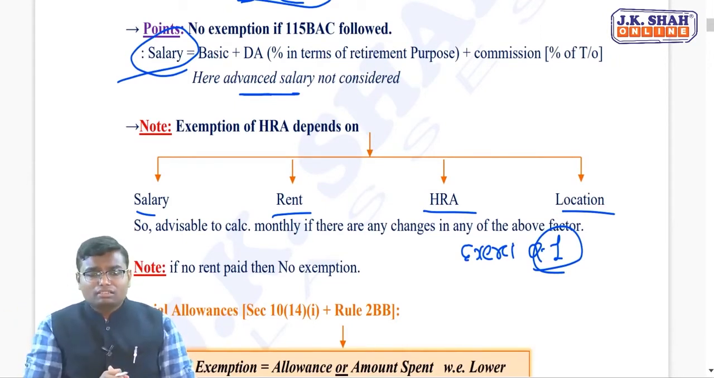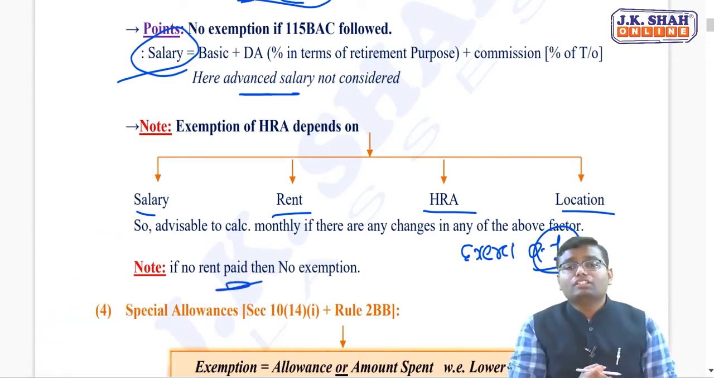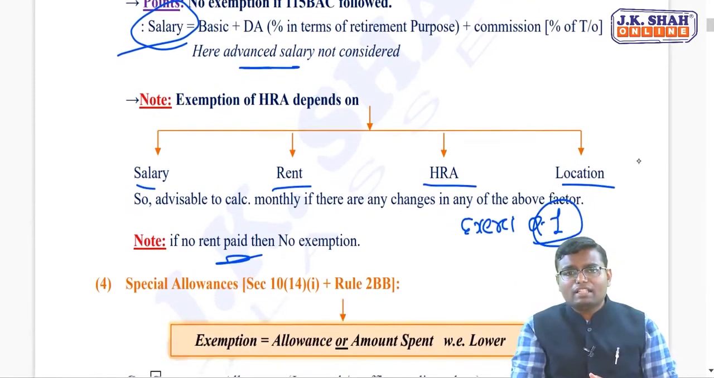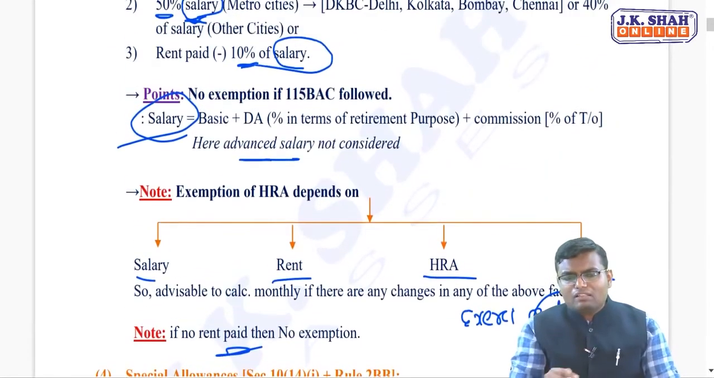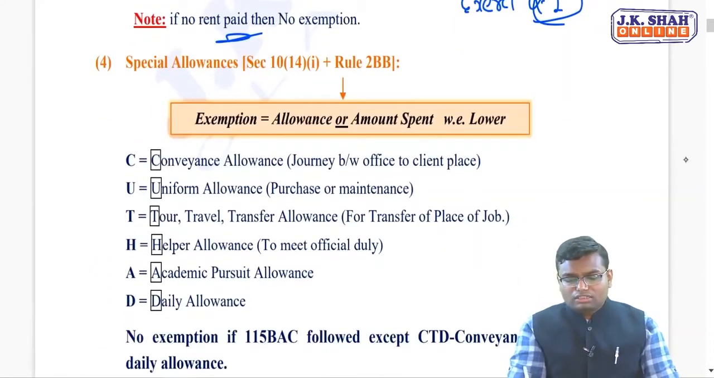But remember, if you are receiving house rent allowance but you are not paying any amount of rent, then you will get no exemption. If no rent is paid, the third condition answer will be 0, and that's why you will get no exemption. Simple. So that was house rent allowance. Whichever is lower will be exempt. Now the fourth one, special allowances.